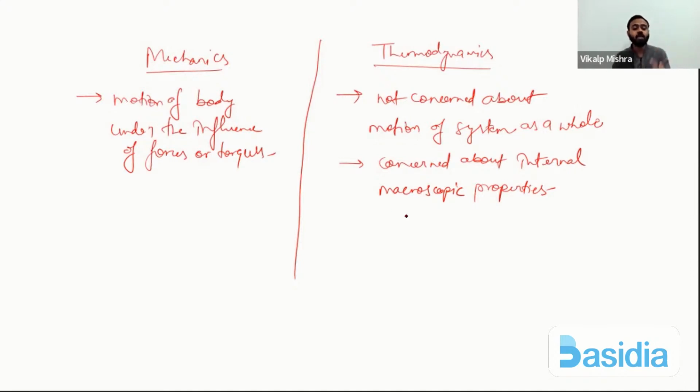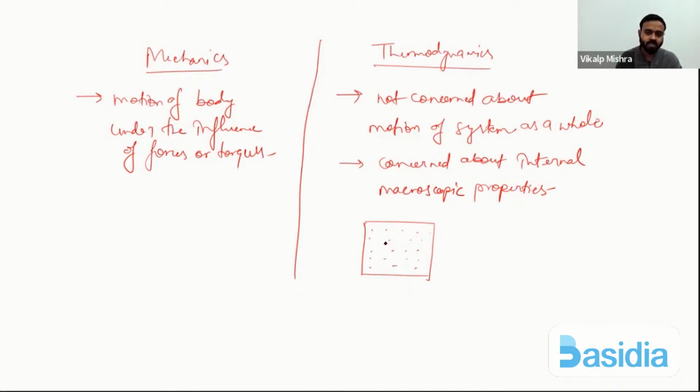In mechanics, we are concerned about motion of the whole body, how that whole body is moving under the influence of forces and torques. But in thermodynamics, we are not bothered about the motion of the body as a whole. We deal with the internal macroscopic properties. Internal means, I will tell you. In thermodynamics, mostly we deal with a system which consists of a gas.